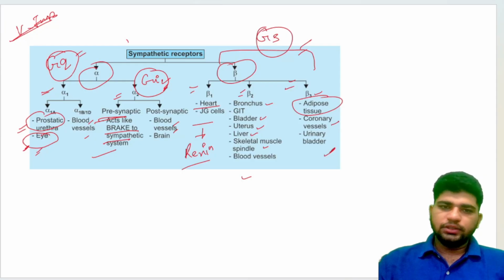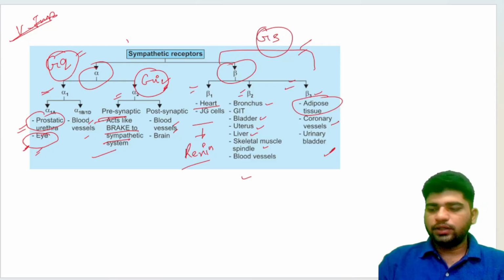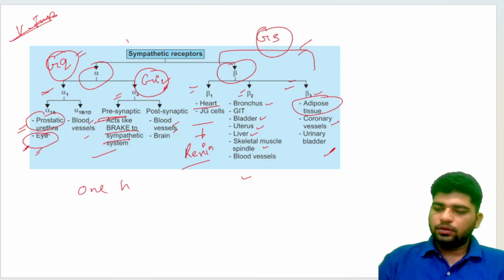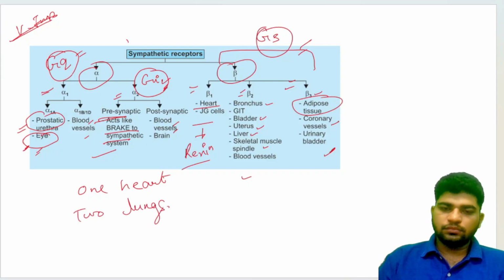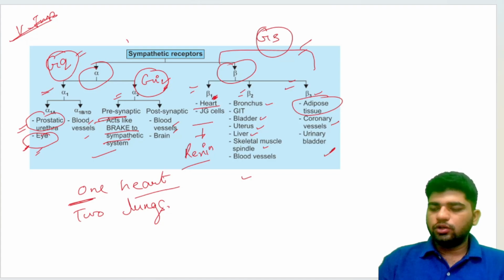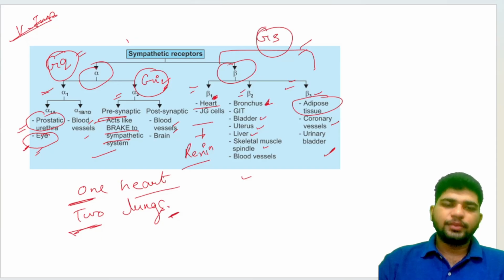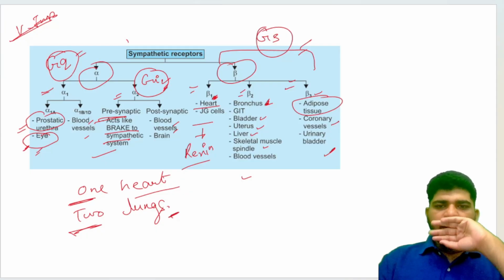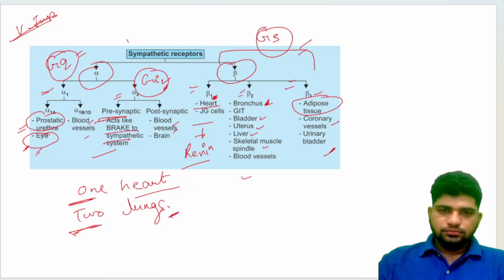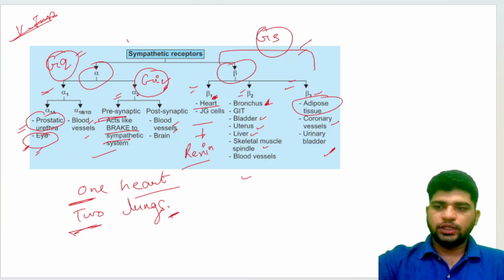Now you can learn this through beta 1, that is we have one heart and two lungs. One for heart, two for lungs, and all other smooth muscles. So these receptors and their locations are very much important for you guys.